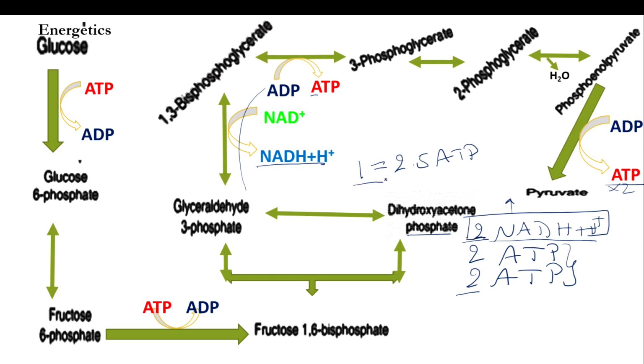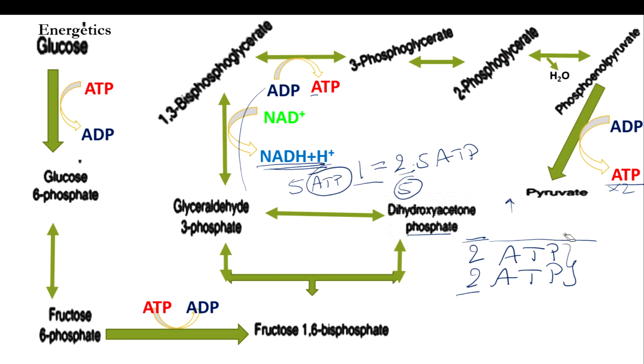So 2 into 2.5 is 5. So in this step we are having 5 ATPs indirectly. Directly how many ATPs? 4. Instead of remembering NADHs, you can directly say 5 ATP, based on 2 NADH plus H plus. So overall, 9 ATPs were produced in the overall reaction.